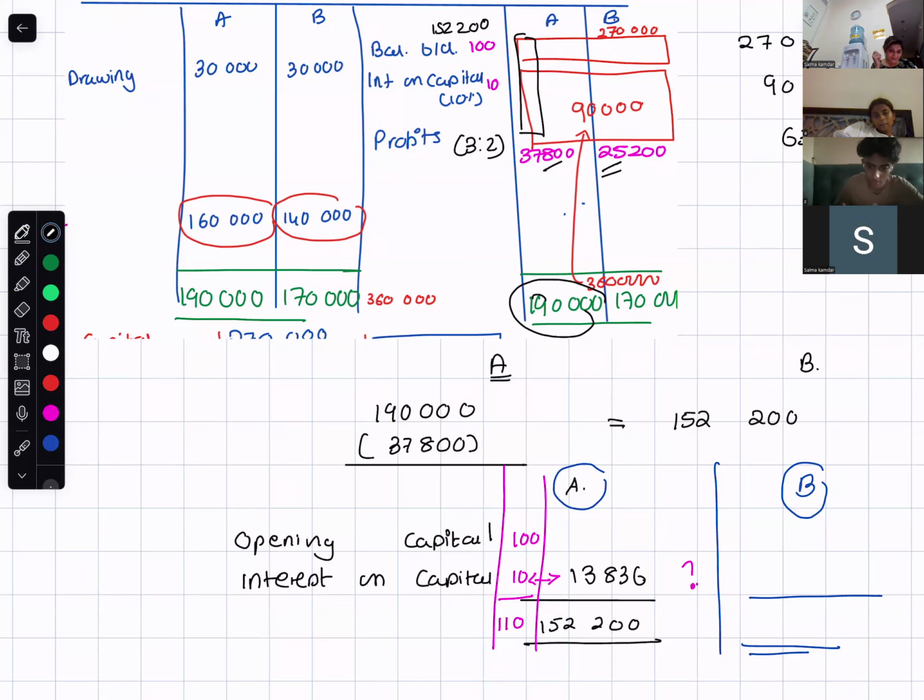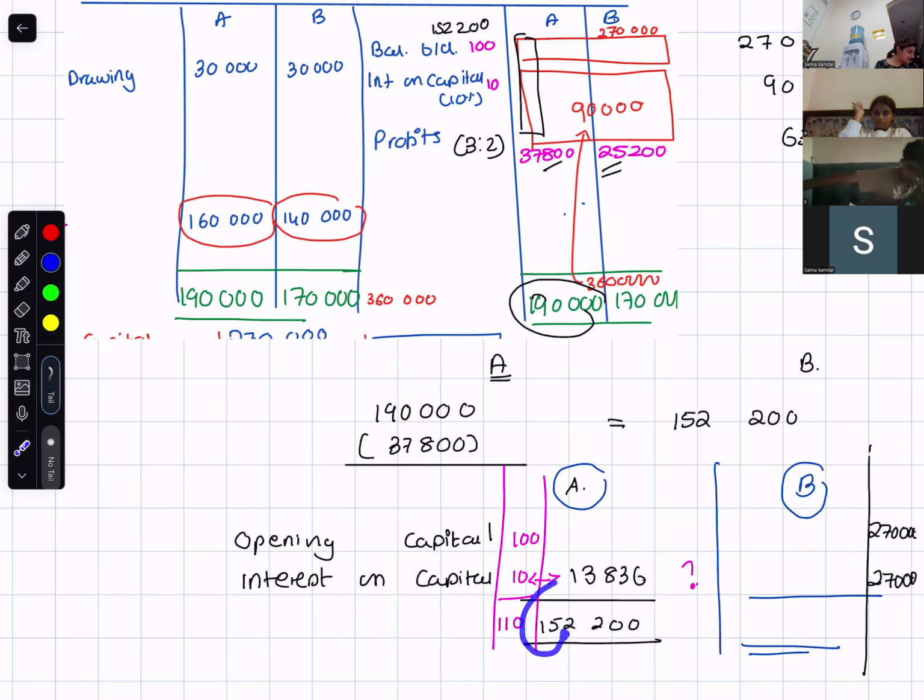Yes. Okay. And you know the total interest on capital is how much? 27,000. So you can just minus. Total opening capital is how much? 270,000. So now you get the opening capital for A: 152,200 minus 13,836. So the opening capital would become 138,364.